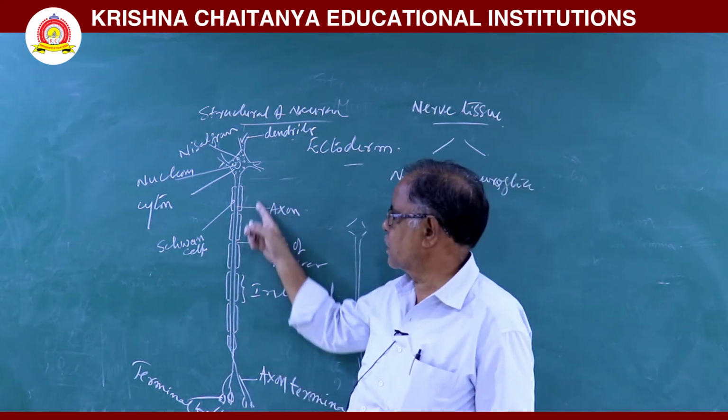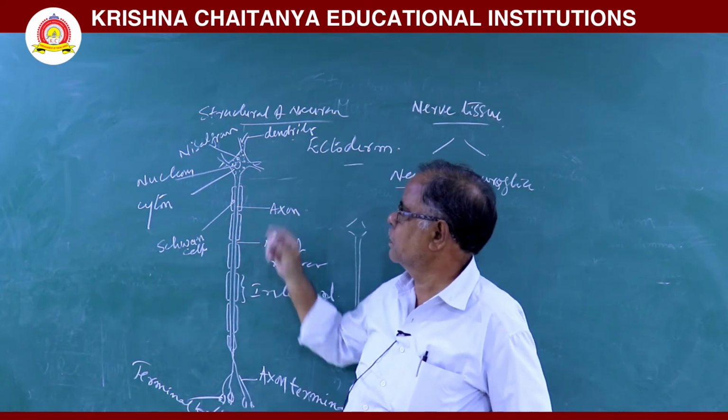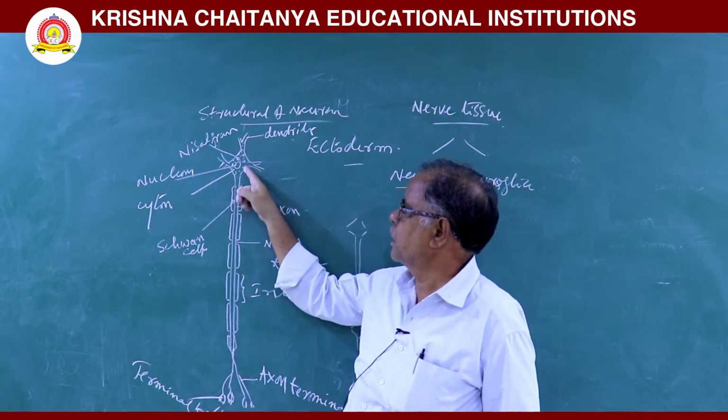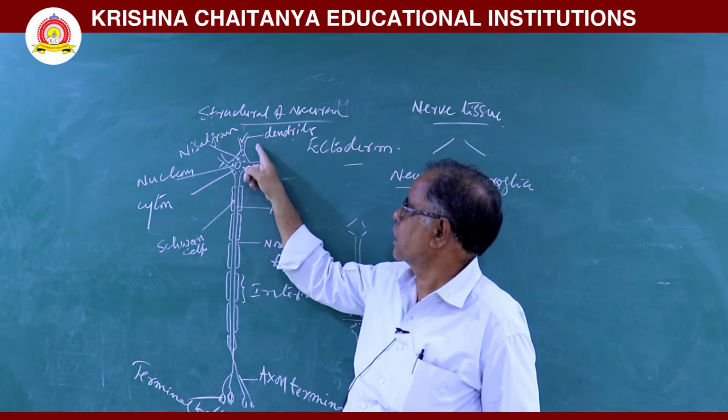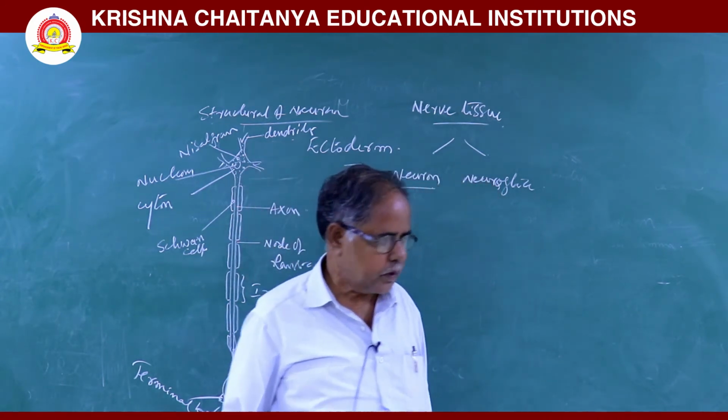This is the structure of a neuron. In a neuron, three main parts are there. One is the cyton or cell body. The second one is the dendrite. The third one is the axon.